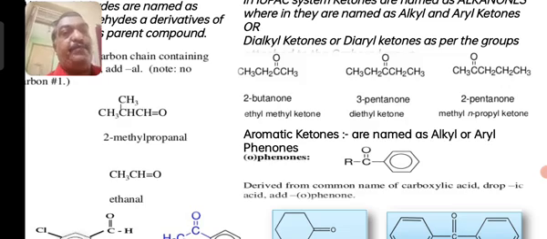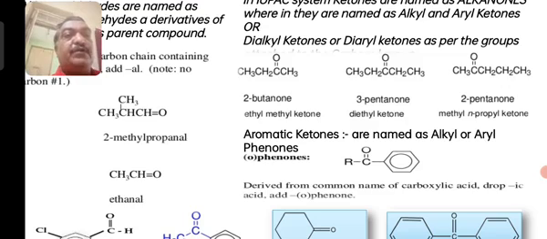Commonly so, but according to IUPAC naming, you have to consider all the carbon atoms in a chain with the carbonyl group by number: 1, 2, 3, 4. 4 carbons means butane. The E of butane you have to replace by ONE. It is butanone, and the position of the CO group is on carbon atom number 2. So 2-butanone, 3-butanone, 2-pentanone. I have given some examples, so please go through this.